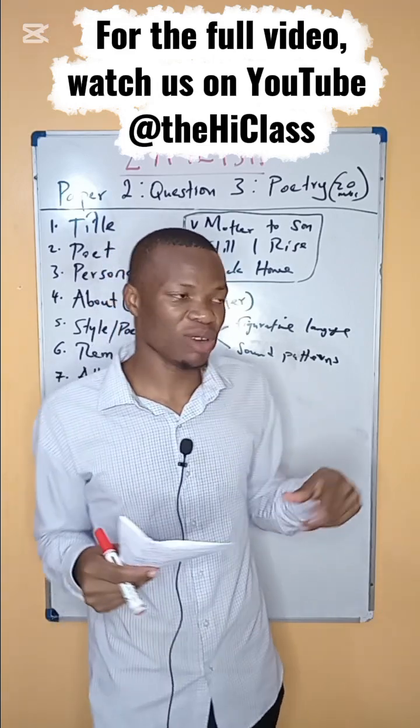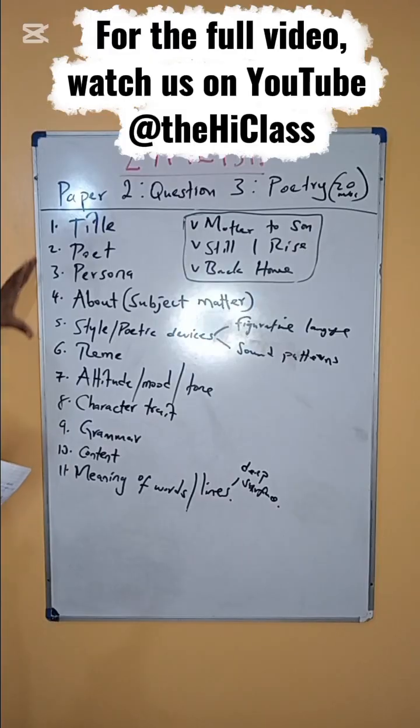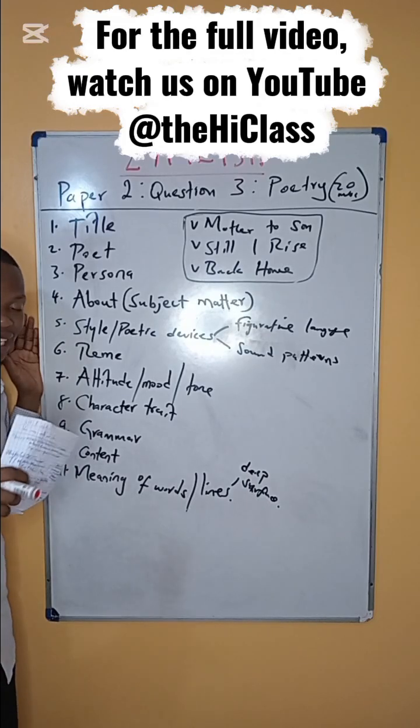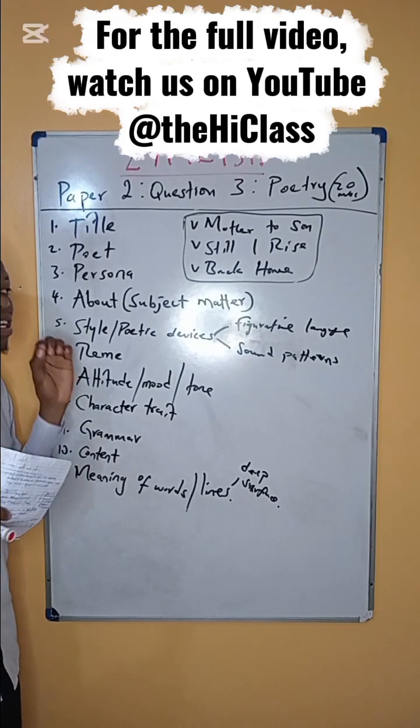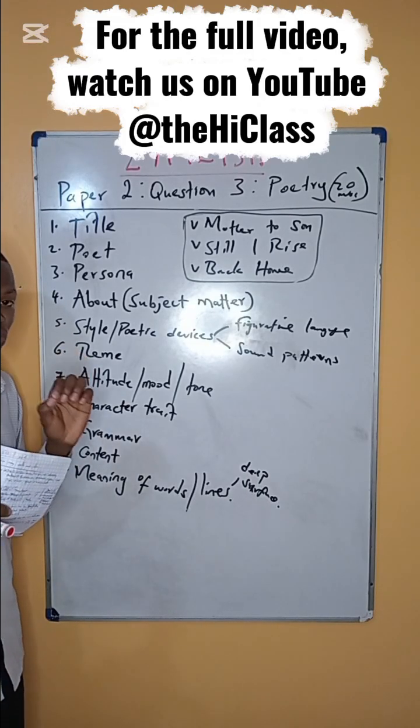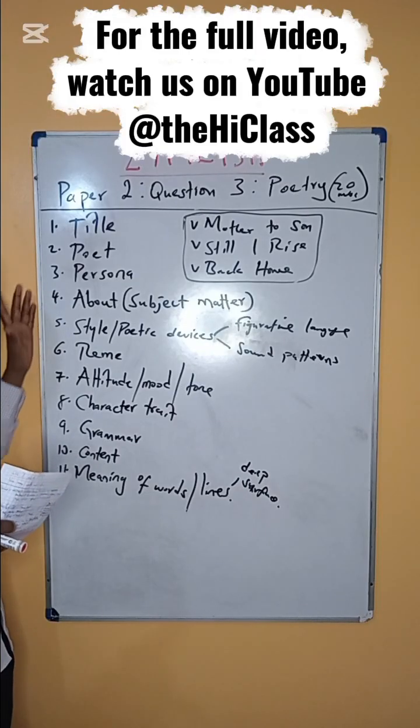So in the first video, we looked at the first part. We looked at these elements, these areas that are tested under poetry. We briefly defined each of the elements. So if you haven't checked the video out, please visit our channel on YouTube at the High Class. The handle is at the High Class. Go to the playlist of paper 2, watch the video, and understand the definition of these elements first.